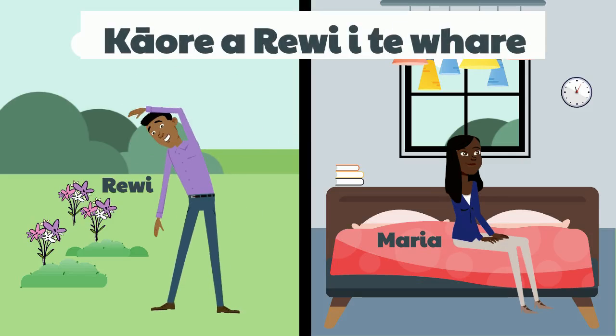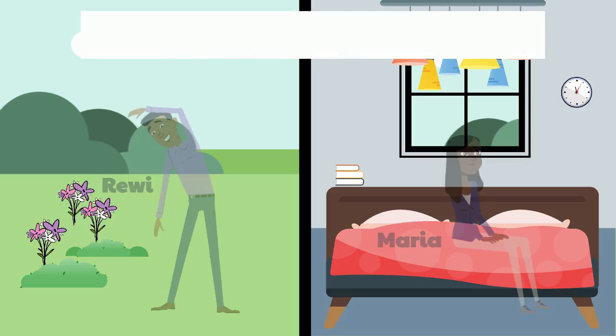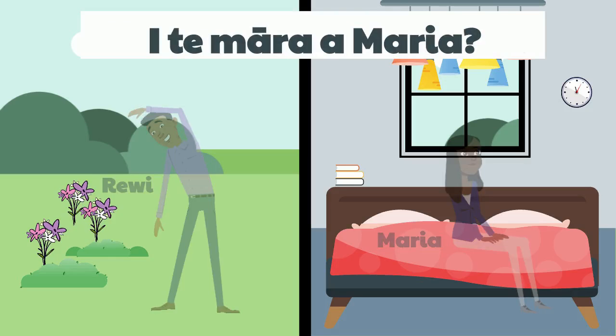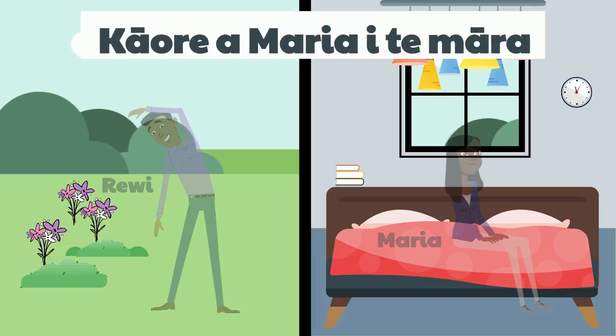Ka hore a Rewi i te whare. Rewi is not at the house. I te mara a Maria? Was Maria in the garden? Ka hore a Maria i te mara. Maria was not in the garden.